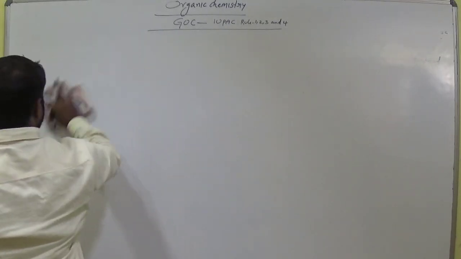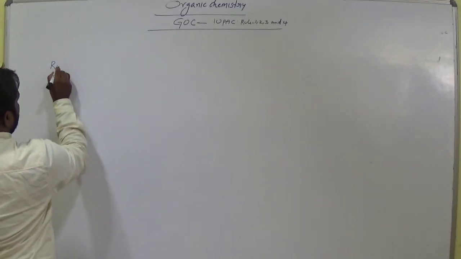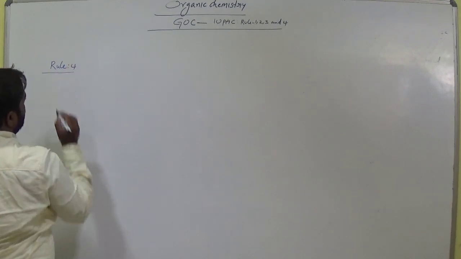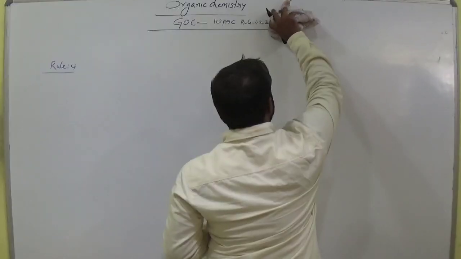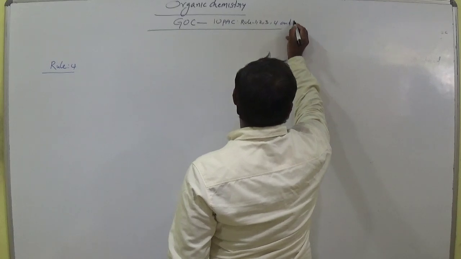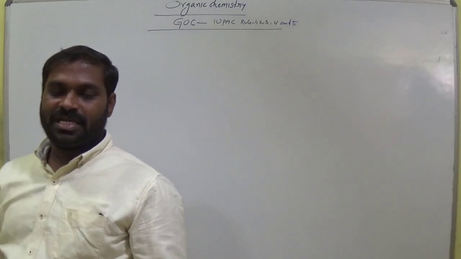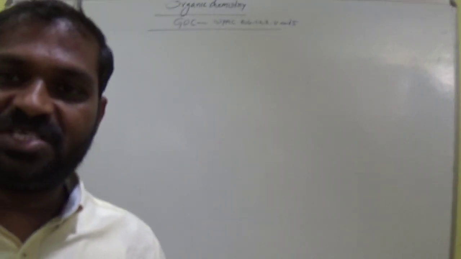Then rule number 4, and we have also 5 here. Rule number 4. In this case, we sum the locant positions. Let's see.